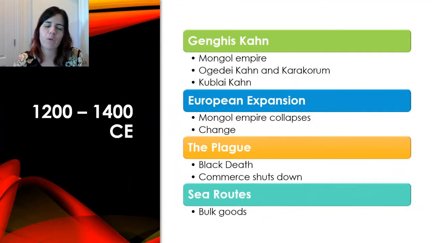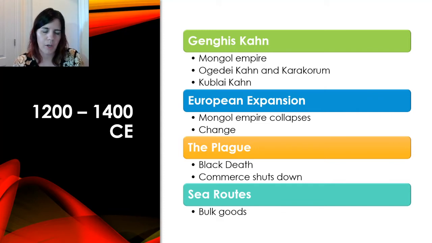From 1200 to 1400 CE, this is when Genghis Khan came into the picture, and he rose to power and conquered much of Central Asia. And then the Mongol Empire allowed for relatively open trade and freedom of religion. And then one of his successors, Ogedei Khan, established Karakorum as the Mongol capital. And trade routes were a lot safer and taxes were reduced. And then another successor, Kublai Khan, extended the Mongol Empire down into China.